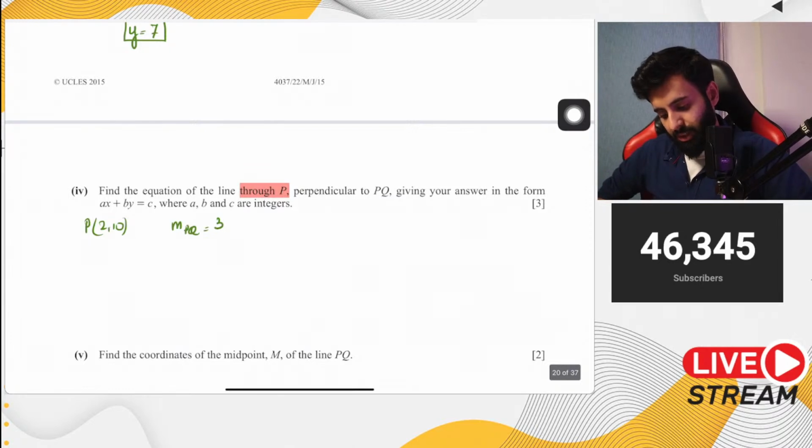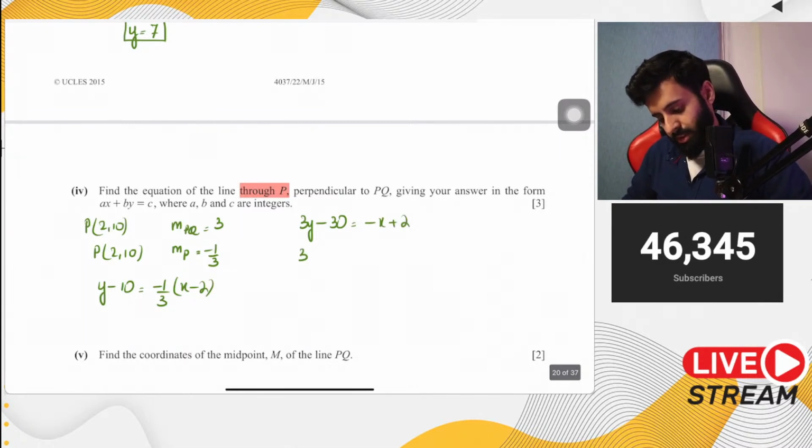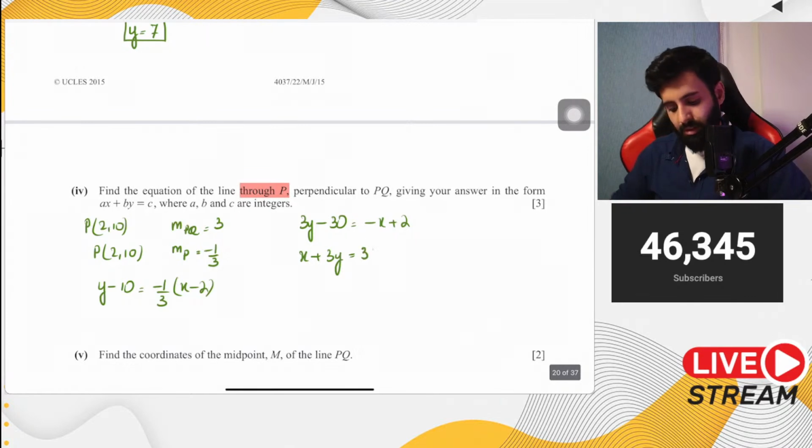So what will be the gradient of the line that is perpendicular to PQ? It's going to be -1 upon 3. The point will remain the same, 2 comma 10. So now let's form an equation: y minus 10 equals -1 upon 3 into x minus 2. Now let's cross multiply. 3y minus 30 equals minus x plus 2. Let's get everything over to the left hand side because that's the way the question wants us to give the answer. So it's x plus 3y equals 2 plus 30, which is 32. And there you go, that's the answer.